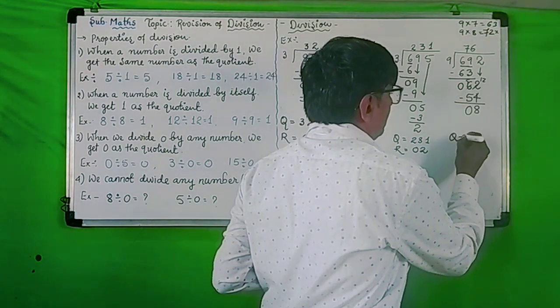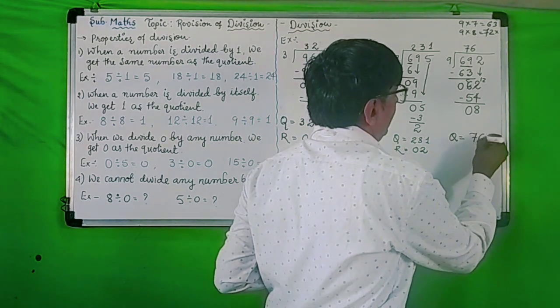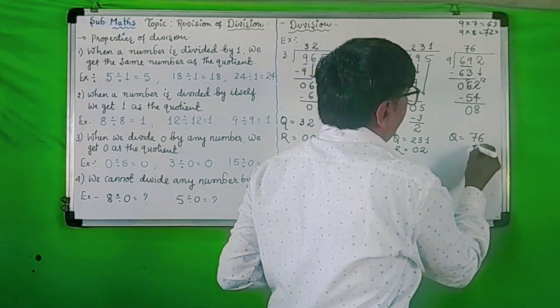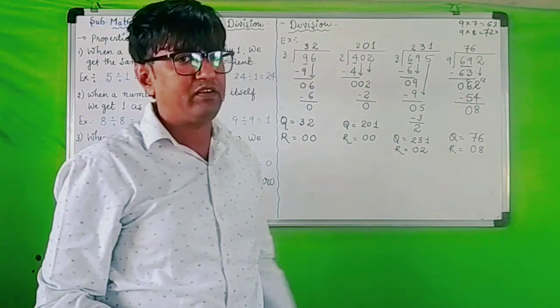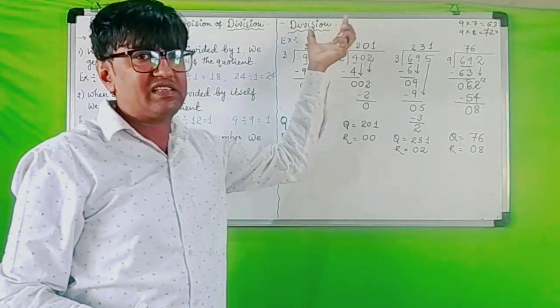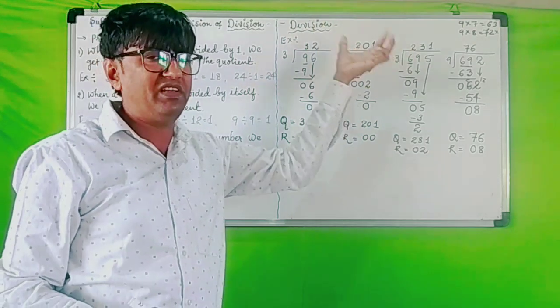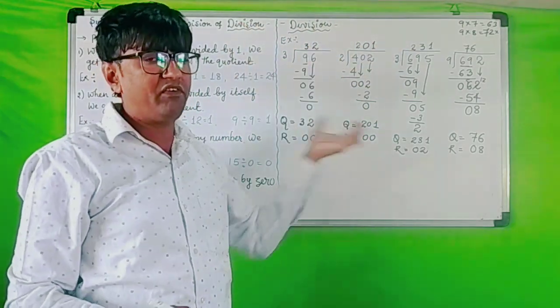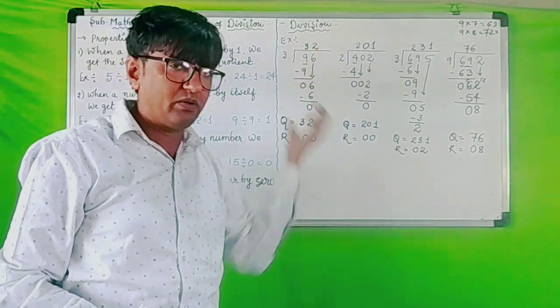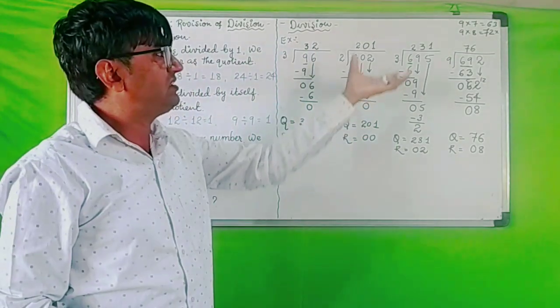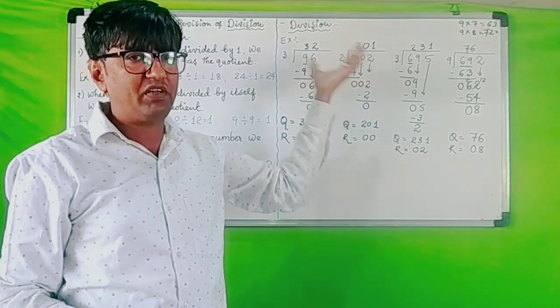So quotient equal to 76 and remainder equal to 8. So this is division. Here children, in many types of division questions, we can be asked in different ways to find the divide, and to find the quotient and remainder. So these are the examples of division.